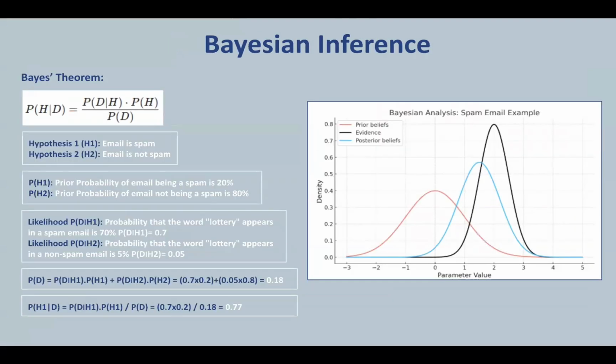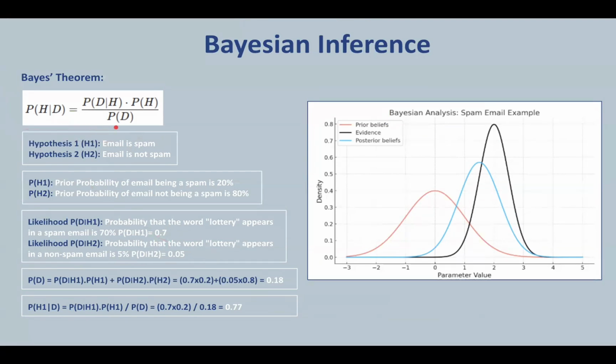Now let's learn Bayesian inference. It is a method of statistical inference in which Bayes' theorem is used. It is used to update the probability of a hypothesis as more evidence or information becomes available. It's essential in machine learning for updating models in light of new data, making predictions more accurate over time. So let us understand with an example.